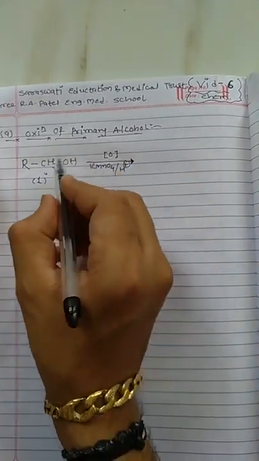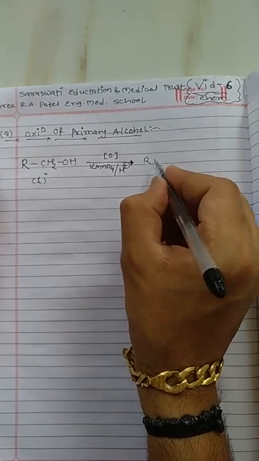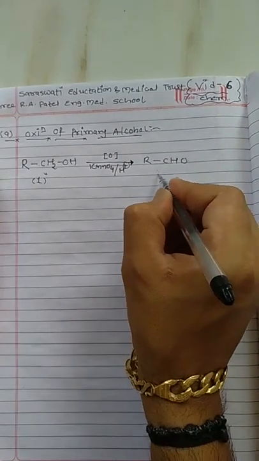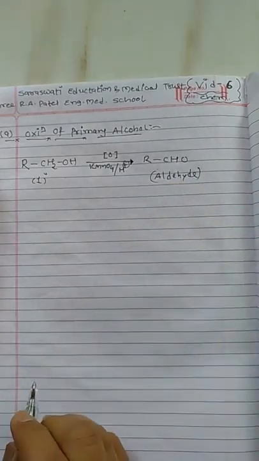Oxidation means first of all it will remove two hydrogens from here. So we have the product RCHO, meaning we get an aldehyde as an intermediate compound.